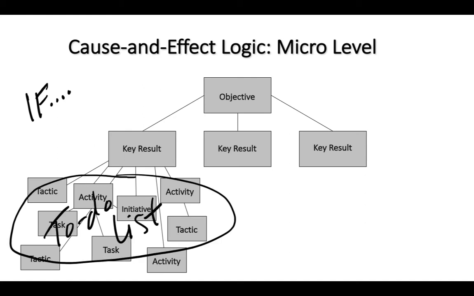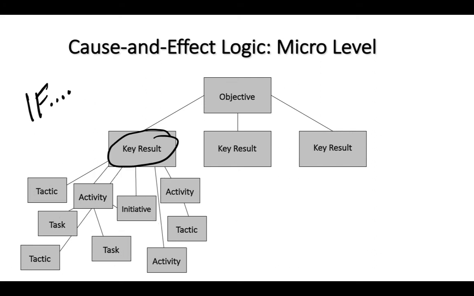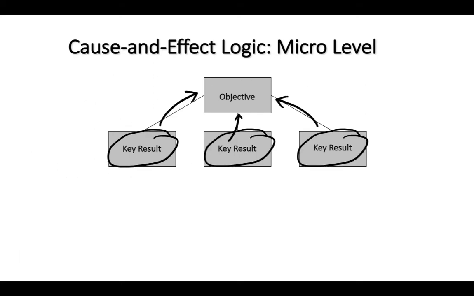If we properly prepare and complete a high quality to-do list, then we are going to be able to achieve the key result. And if that key result is achieved, then we have made great strides in terms of achieving the objective. Of course, this holds true for all of the key results. Achieving all of them certainly should result in the achievement of the objective set. And this is how we apply cause and effect logic at the micro level.